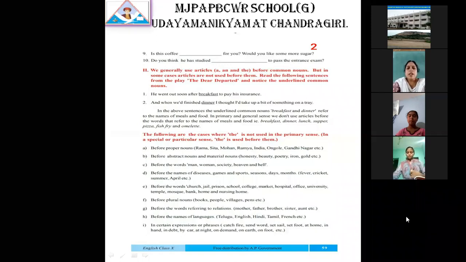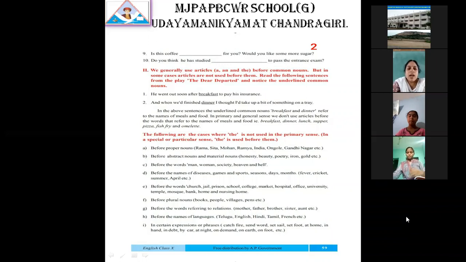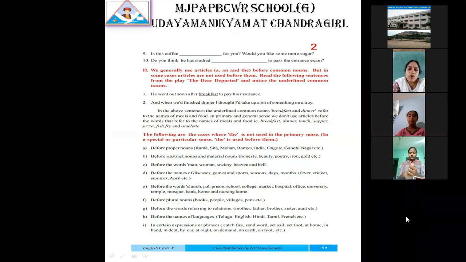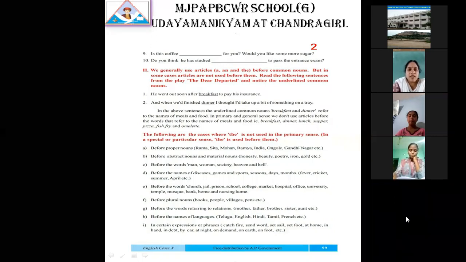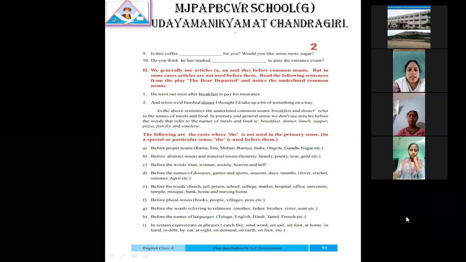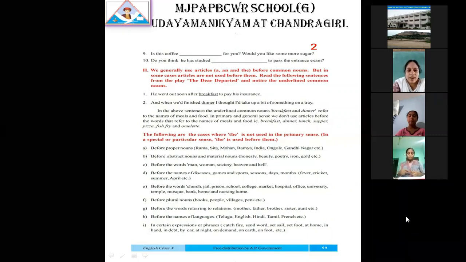For example, I brought a book. Here before "book" we use only "a". The book which I brought yesterday is very interesting. So the second time, when you are speaking about the same thing, you are familiar with that thing. When familiar things are there, at that time the definite article "the" is used. Is it clear, ma'am?